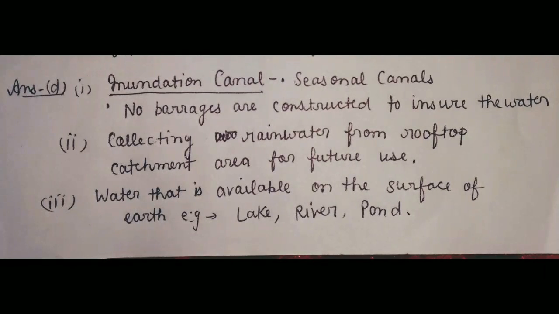Next question number D. Okay, what do you mean by inundation canal? Inundation canals are also known as seasonal canals. They are mainly found in South India because in South India seasonal rivers are found. In this canal, no barrages are constructed to ensure the water. Next question, rooftop rainwater harvesting. It is a type of rainwater harvesting. In this, collecting of rainwater from a rooftop catchment area for future purposes is known as rooftop rainwater harvesting. Next, what do you mean by surface water? Water that is available on the surface of the earth. It includes lakes, rivers, ponds. These are the surface water.